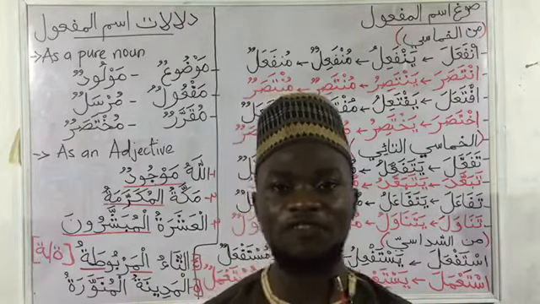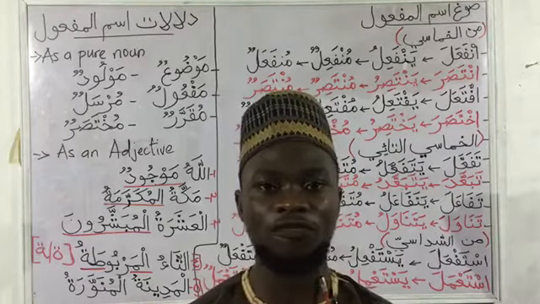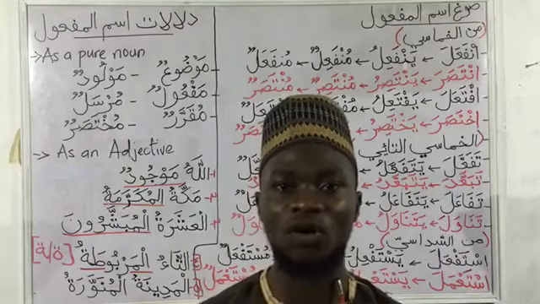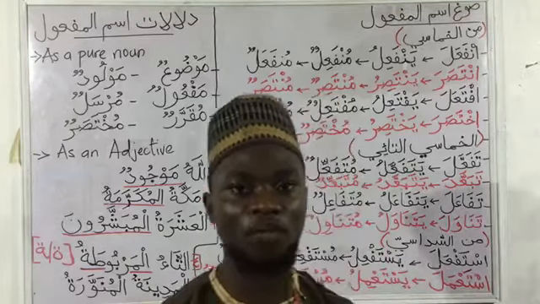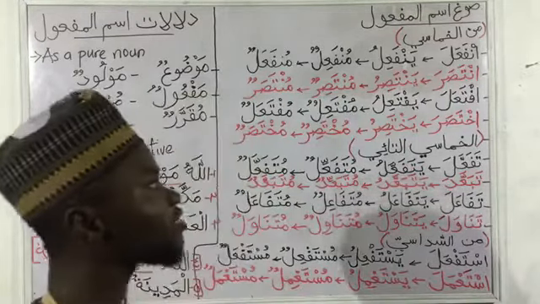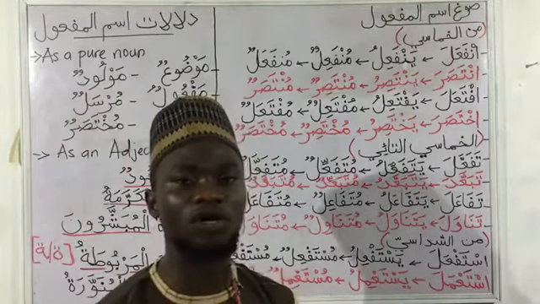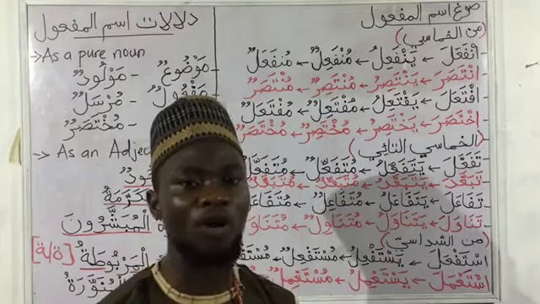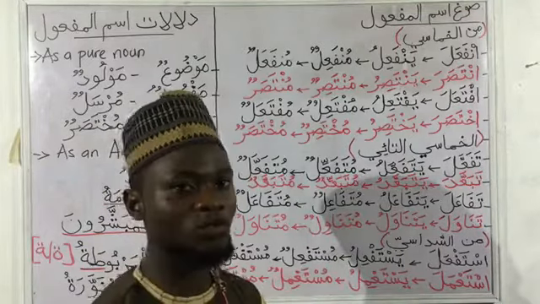And from four-lettered verbs we will change the Harf of the Mudaari to Mim with damma. Then we replace the kasra on the second to the last letter with fatha. That is how we form it from four-lettered verbs. Also, we form Ismu Maf'uul from 5 and 6-lettered verbs the same way, by replacing the Harful Mudaari, which is the Ya or Ta, any letter that is there, with Mim damma, and also replacing the kasra on the second to the last letter with fatha.